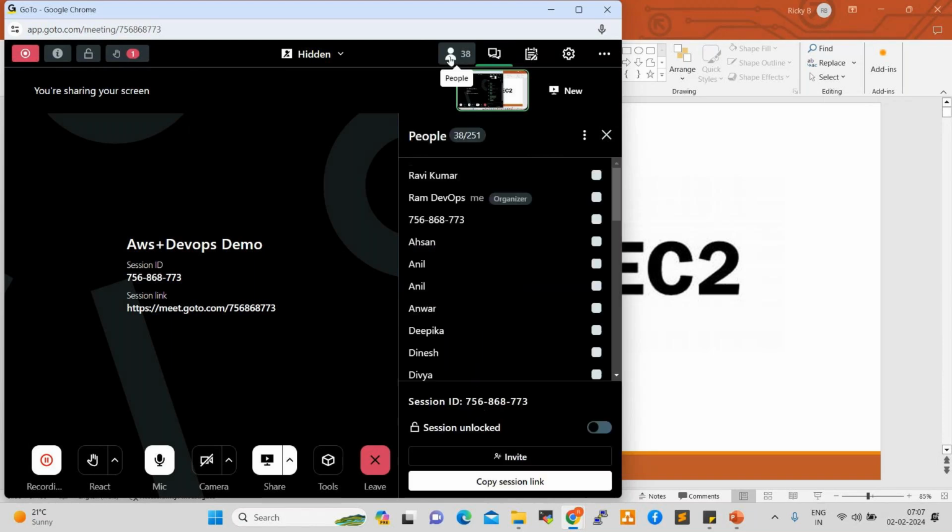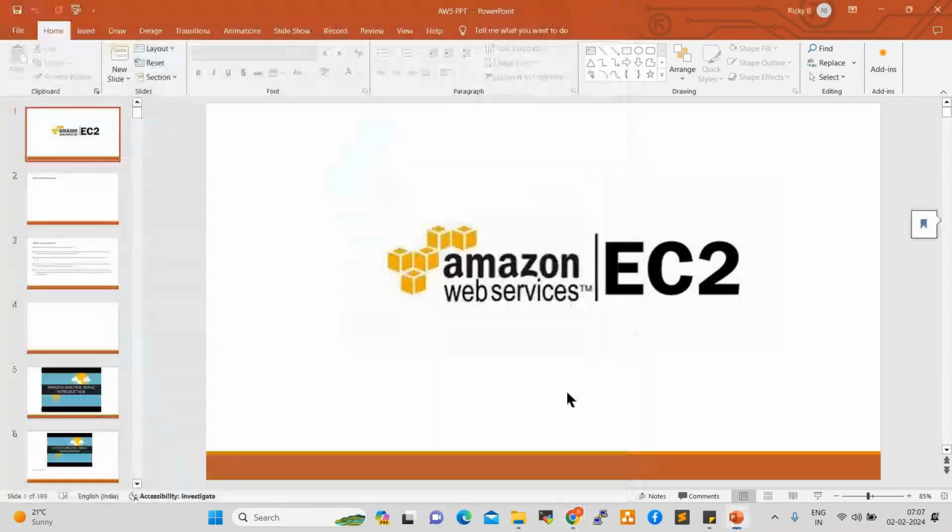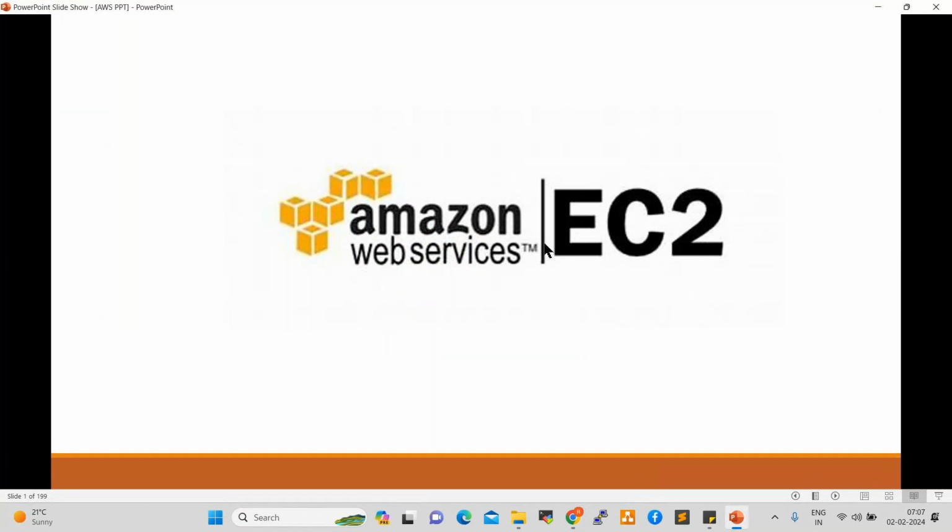Everyone, create the account today itself. If not created, fine. Today onwards, we are going to start the services. These are very core, important services. The first service here is EC2, Elastic Compute Cloud. The full form is Elastic Compute Cloud.